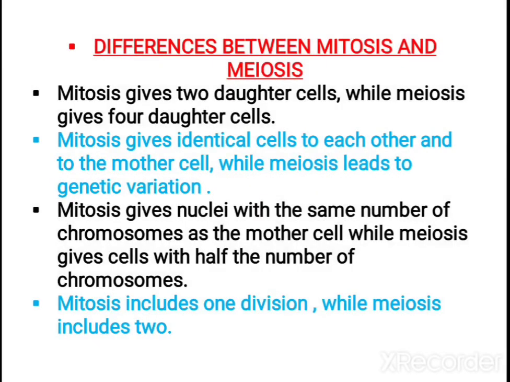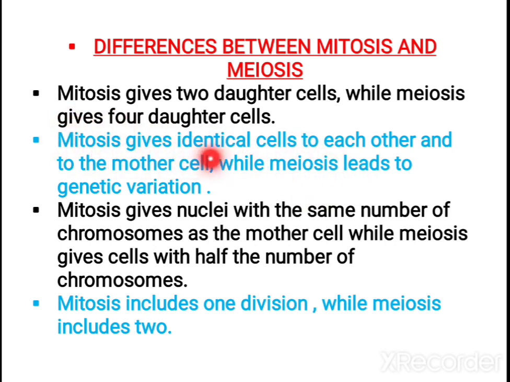So let us study the differences between mitosis and meiosis. I already told you, mitosis gives 2 daughter cells, while meiosis gives 4 daughter cells. In the case of meiosis, it leads to genetic variation. That's why the offspring formed from parents do not resemble each other, and exactly they won't resemble the parents also, because meiosis occurs during gamete formation.